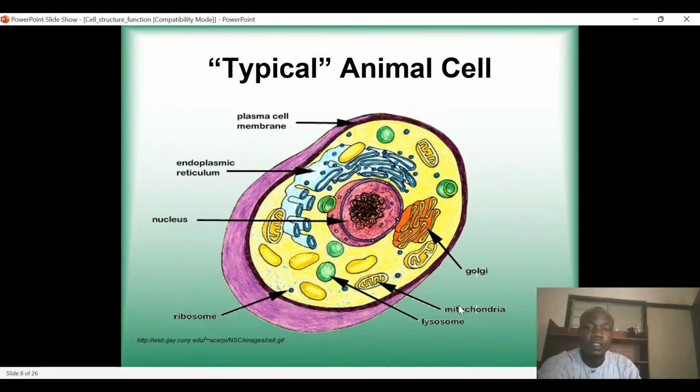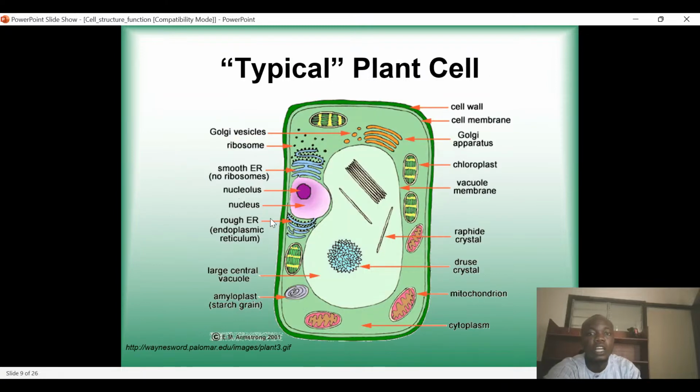So this is a typical animal cell. If you can see clearly in the typical animal cell, we have the Golgi body, mitochondria, lysosomes, ribosomes, nucleus, endoplasmic reticulum, and the plasma membrane. And this is a typical plant cell. The plant cell has other organelles that are absent in the animal cell.